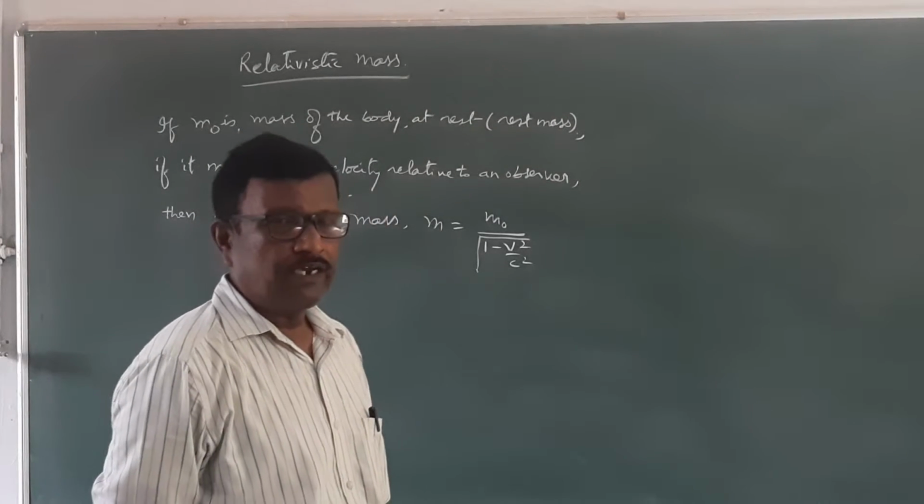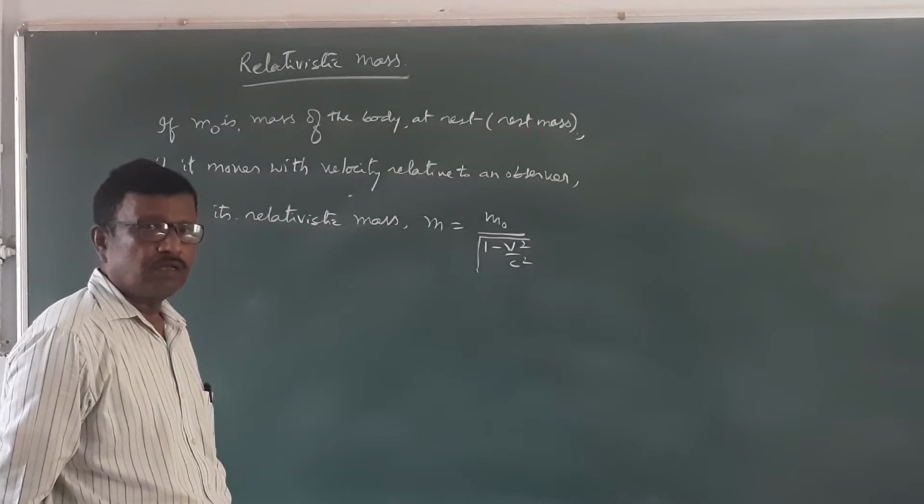If it moves with a velocity v relative to an observer, then it has a relativistic mass, m equal to m0 by the square root of 1 minus v square by c square.